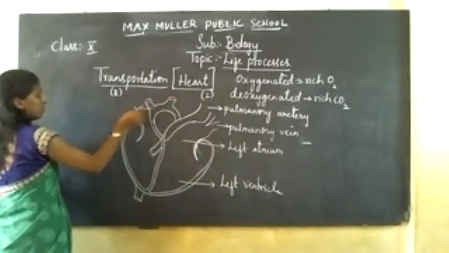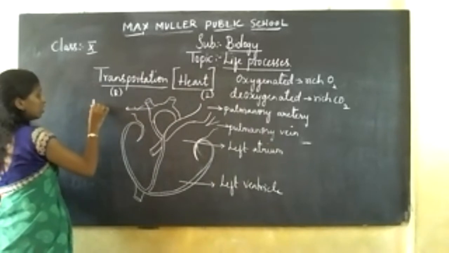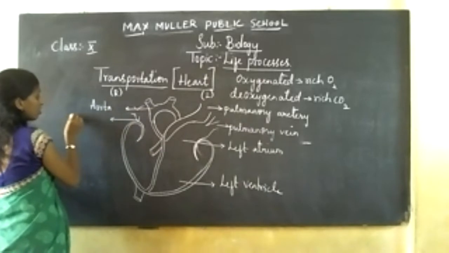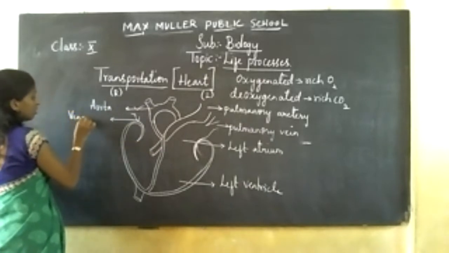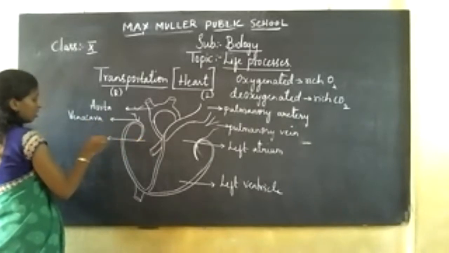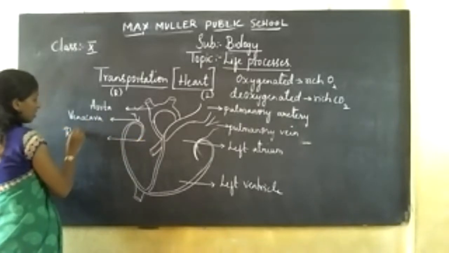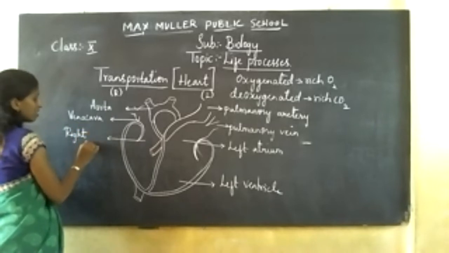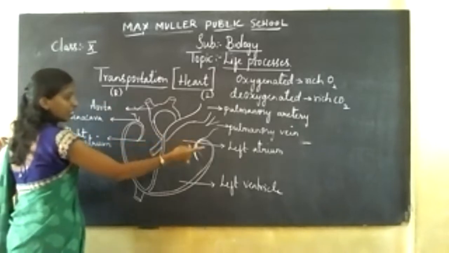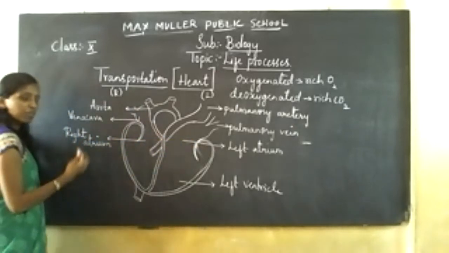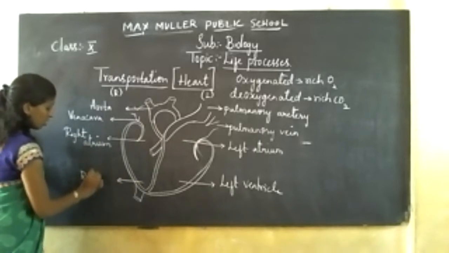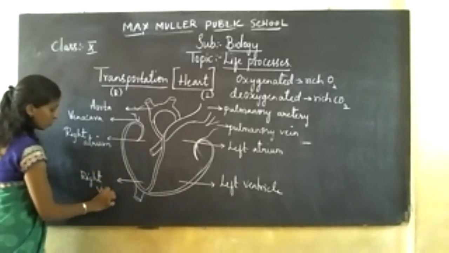Next, you have the aorta. Then the pipe which has been opened here is called the vena cava. And here, the right atrium. As I told you, how many chambers does the heart have? Four chambers: 2 auricles and 2 ventricles. Left atrium, left ventricle; auricle and atrium are both the same. Next, the right ventricle. So, 4 chambers.